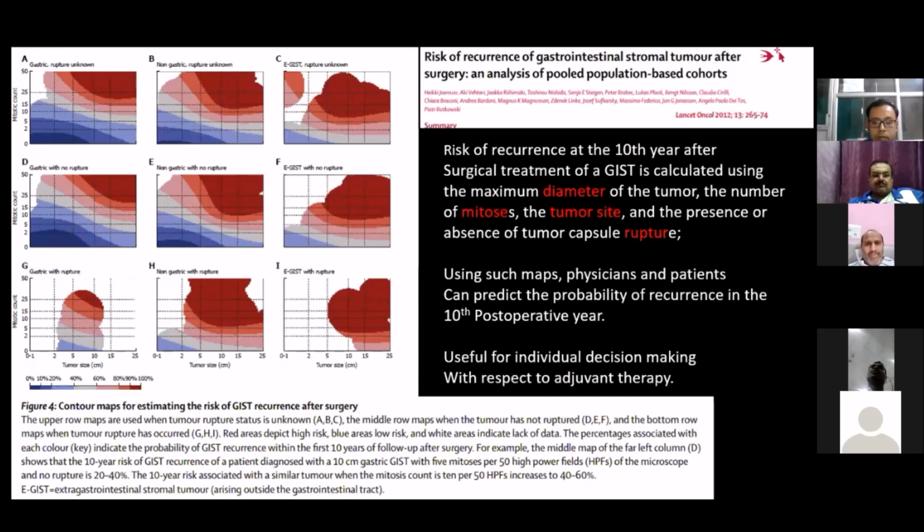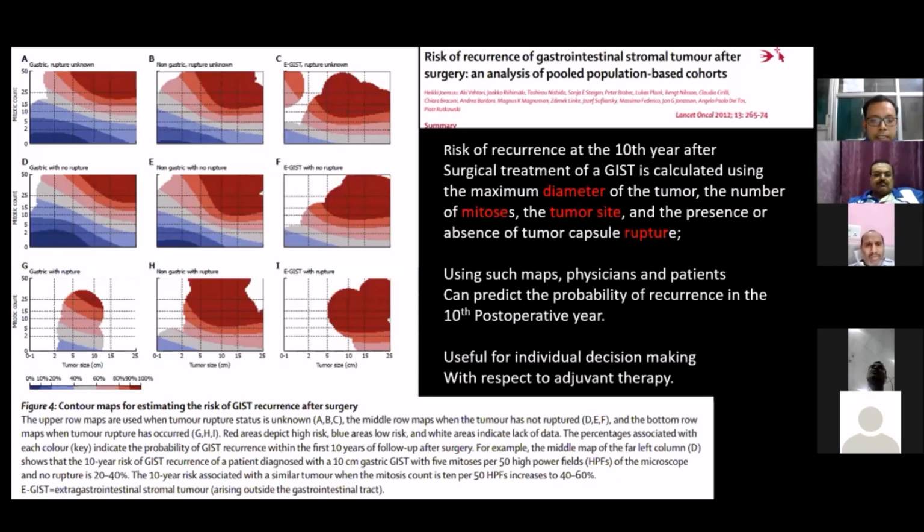Like the middle map, if we go for the D column, far left, it shows the 10-year risk of GIST recurrence of a patient diagnosed with a 10 centimeter tumor. Along the y-axis, these are the mitotic counts, and if we see the heat map, the risk of recurrence.